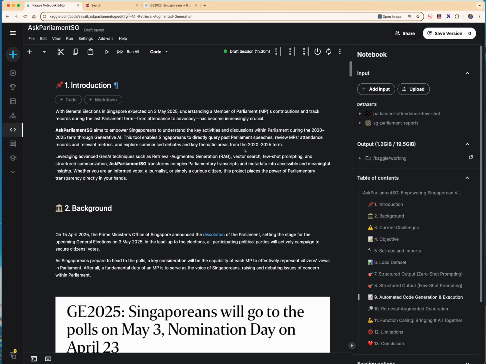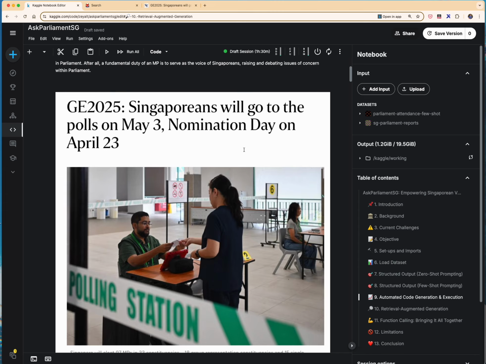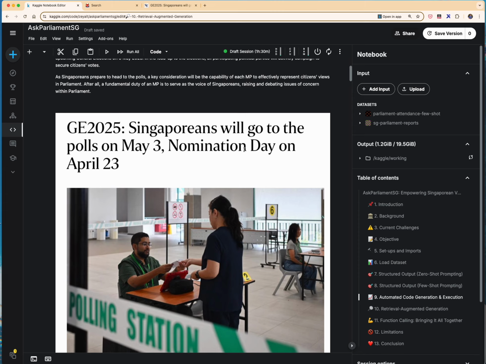So one of the key factors influencing people's decision would be to evaluate the capability of a certain candidate, in terms of whether he or she is able to effectively represent their views in Parliament.